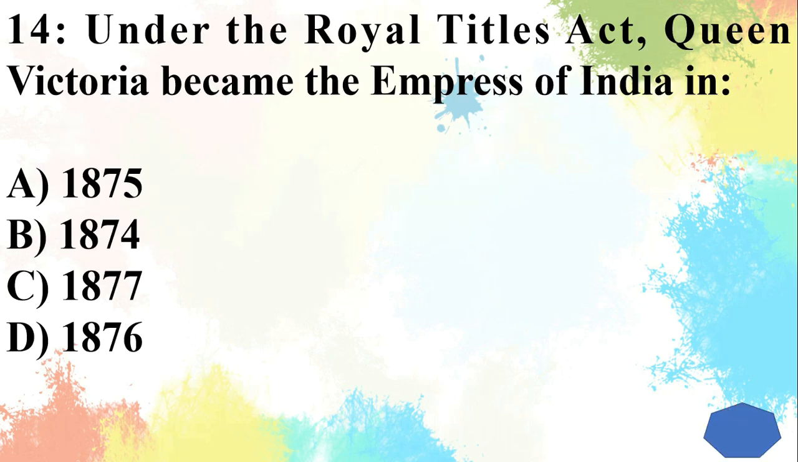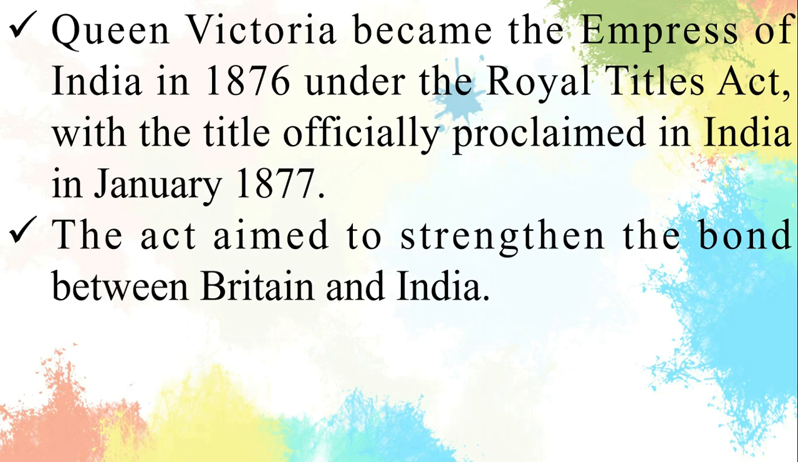Question 14. Under the Royal Titles Act, Queen Victoria became the Empress of India in. Answer is 1877. Queen Victoria became the Empress of India in 1876 under the Royal Titles Act, with the title officially proclaimed in India in January 1877. The Act aimed to strengthen the bond between Britain and India.